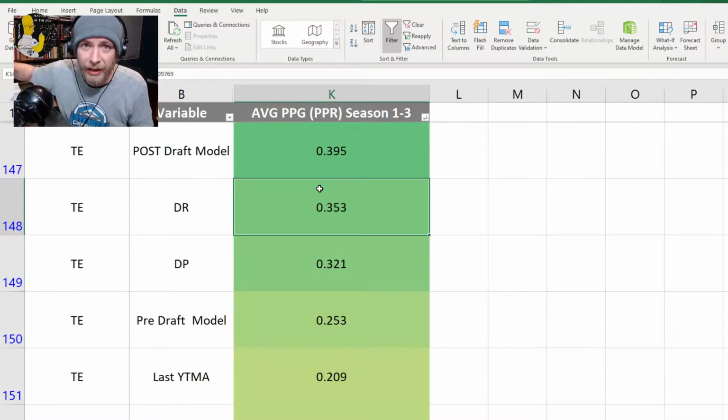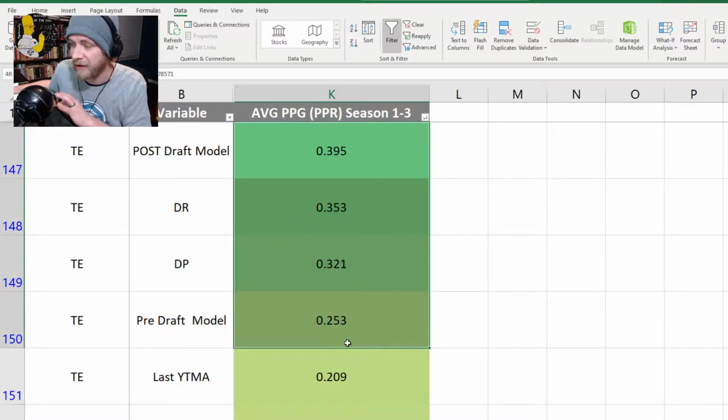Now, if you sort tight ends that have been drafted into the NFL by that stat, you'll come up with a pretty good list of tight ends we wanted to target in our rookie drafts, if we were to do such a thing. I don't think you should, but there you go. And so essentially what we're looking at here is a list of the best stats if we're just going to look at individual stats.